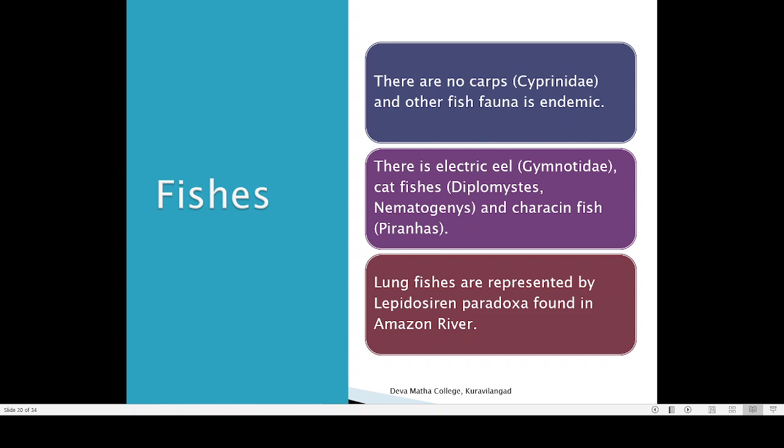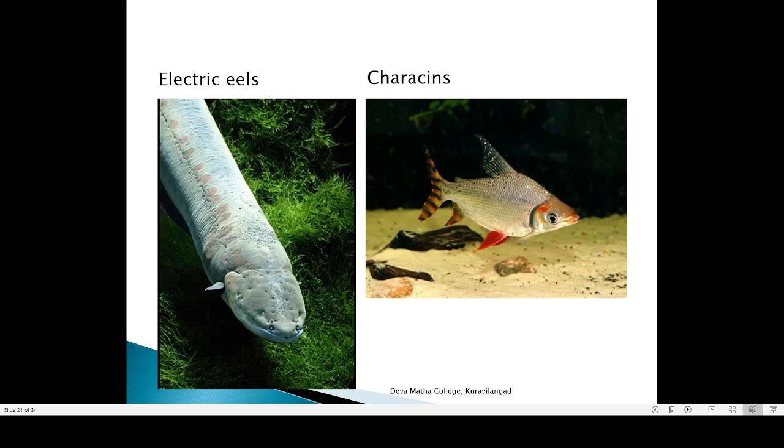Now coming to the fish diversity, there are no carps. Carps means basically the labeo, that kind of mullet, that is a carp species, and they are not present in South America, because if you take Asian countries and European countries, this carp is an important family. The carp species are very common, but in South America we are not seeing carp species, but other fish fauna are commonly present, and many of them are also endemic. And there is an electric eel. Here you can see this is the electric eel that is commonly present in South America.